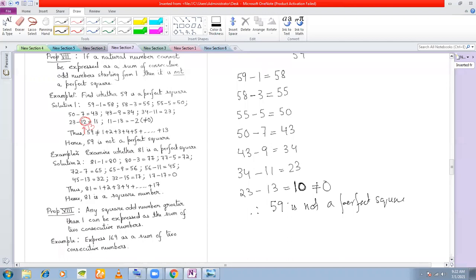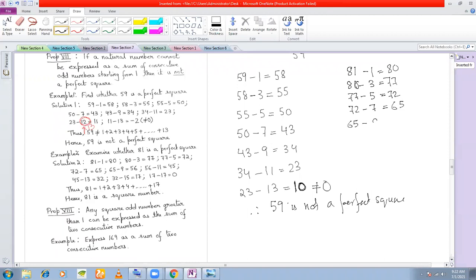Let us take another example. We want to check whether 81 is a perfect square. So we start subtracting the odd numbers. 81 minus 1, you get 80. 80 minus 3 you get 77. 77 minus 5, you get 72. 72 minus 7, you get 65.